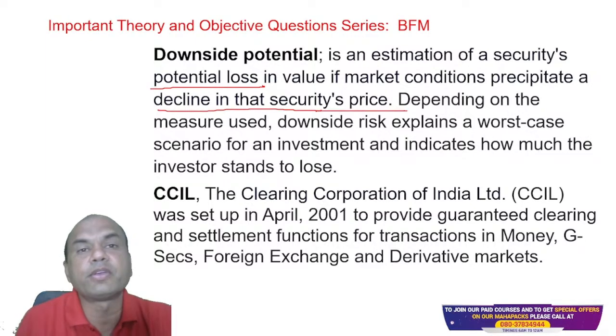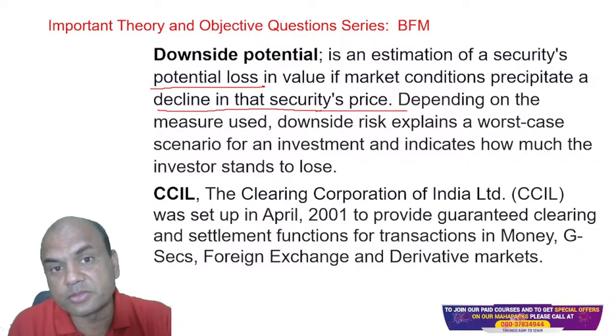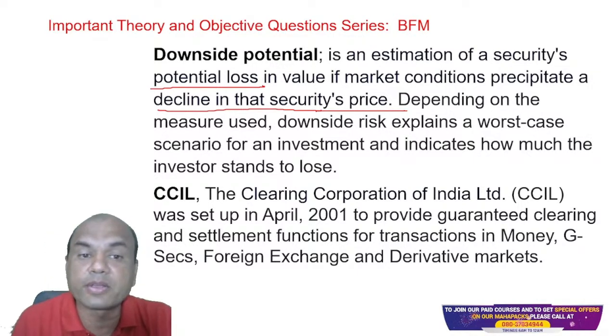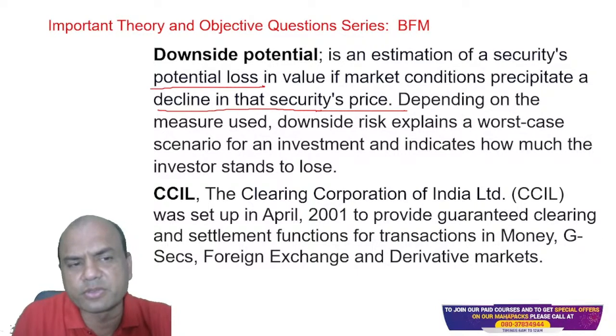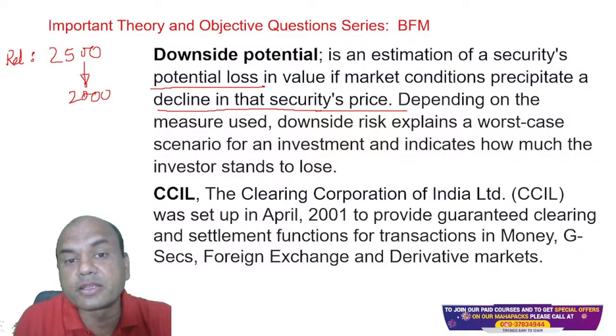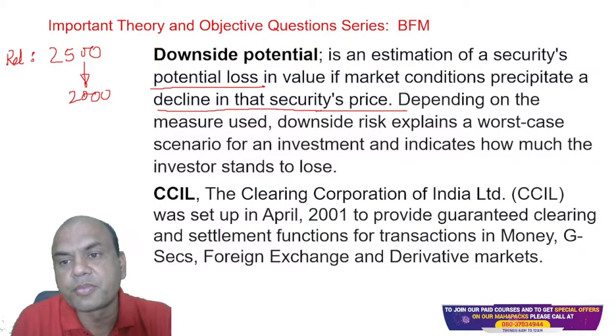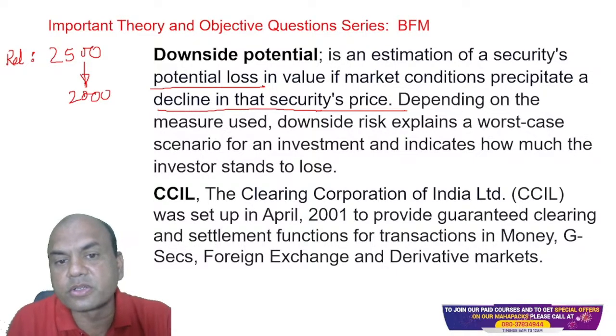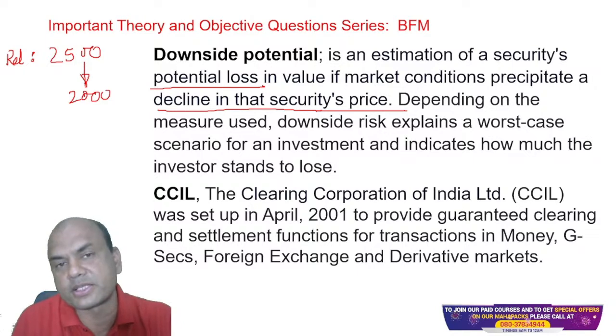For example, we have studied this in our ABM also, or in our JIB also. Let me take Reliance share. If I bought it at 2500 and tomorrow the price of Reliance goes down to, let's say, 2000, what is this happening? This is the downside potential: the security's potential loss due to the decline in the security's price.